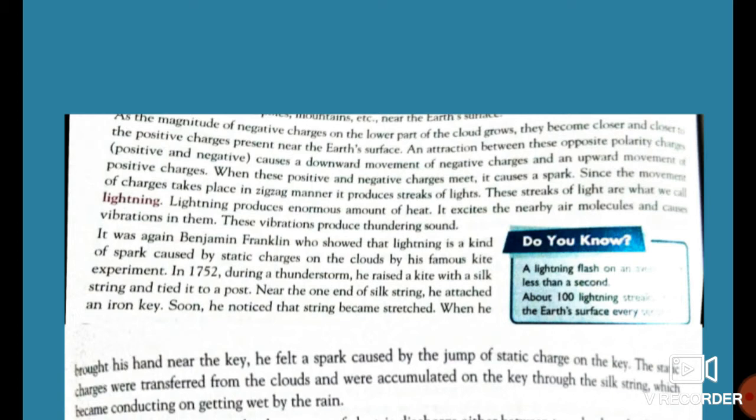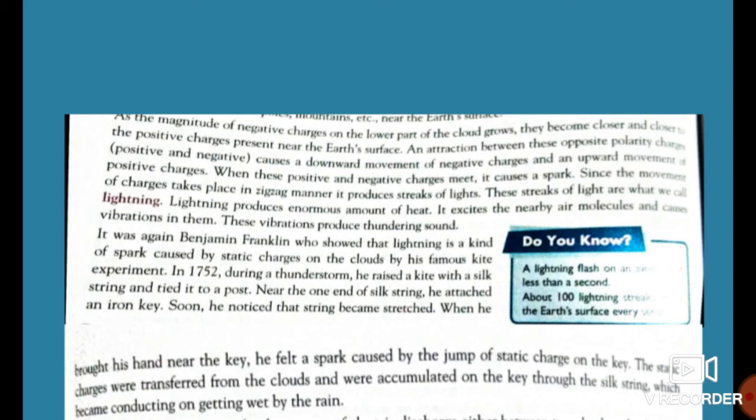Whenever these charges keep increasing, they become closer and closer to the positive charges present near the earth's surface. So they get attracted towards the positive charges near the earth's surface, and the attraction between these opposite polarity charges causes the downward movement of these negative charges.